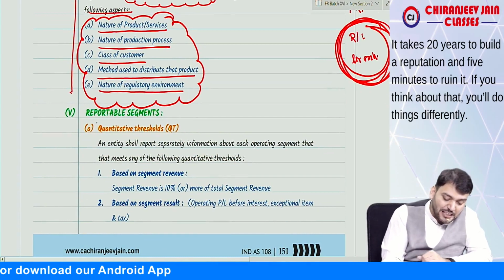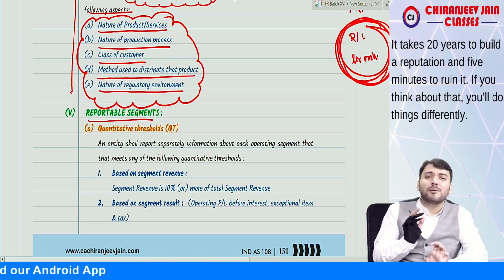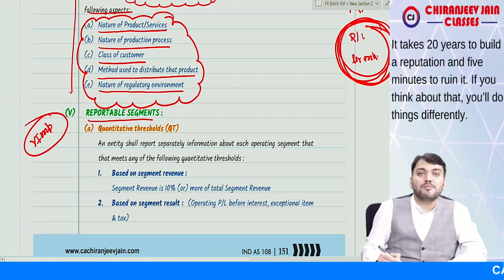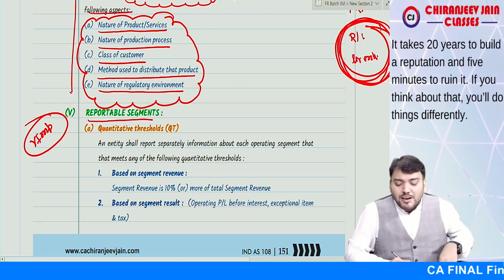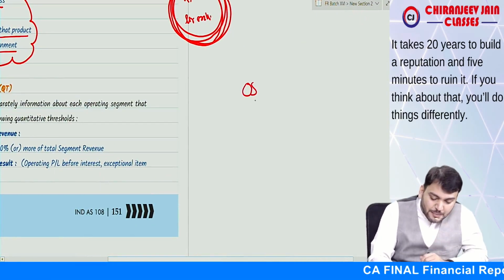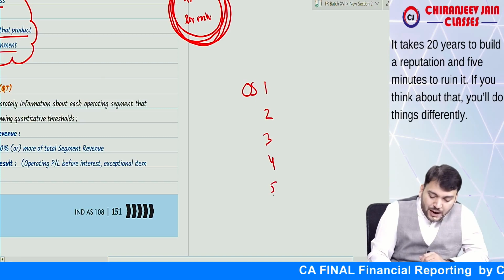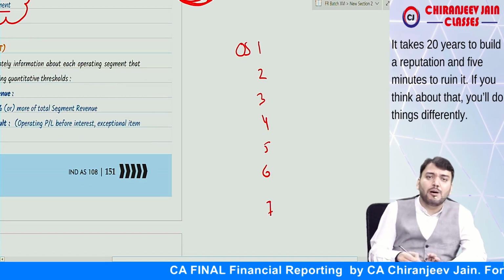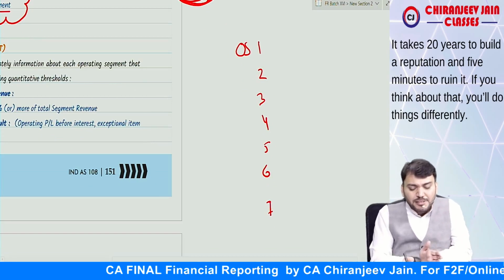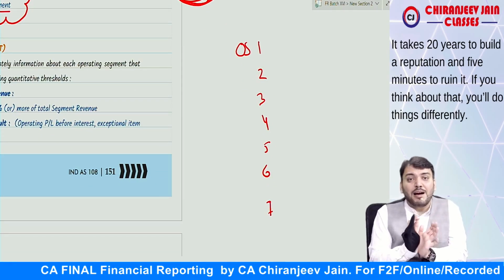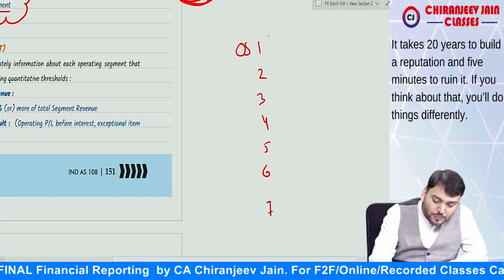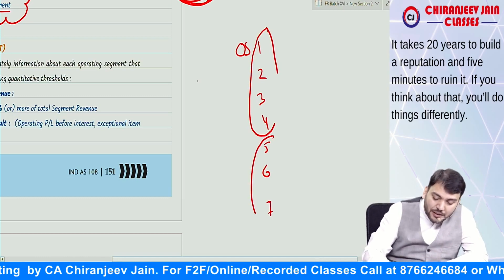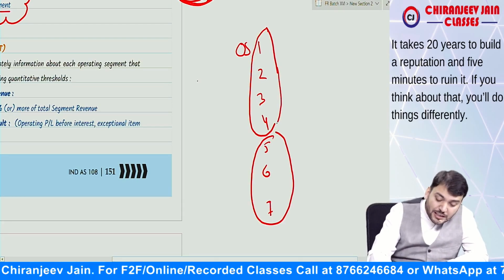Yes sir. Now the next point is reportable segment. Reportable segment is very important from the examination point of view. Once you identify operating segments 1, 2, 3, 4, 5, 6, 7, either based on product or class of customer or location, that is not a problem. Once you have identified operating segments, out of these some segments will be reportable, and for some segments reporting is not required. So these are reportable segments.